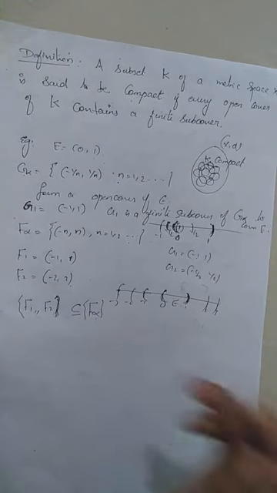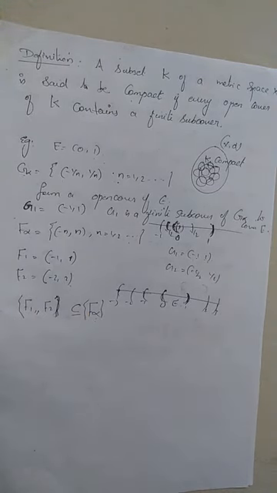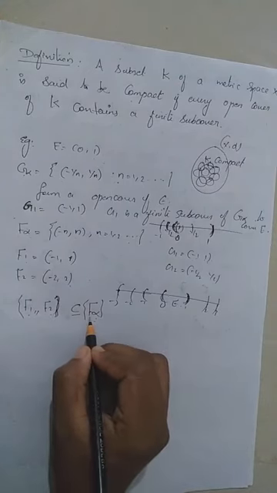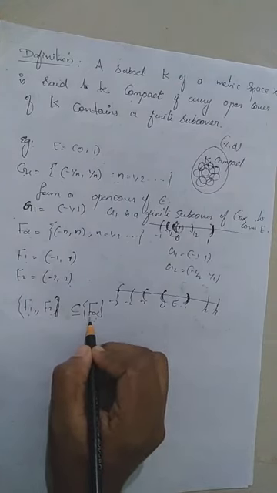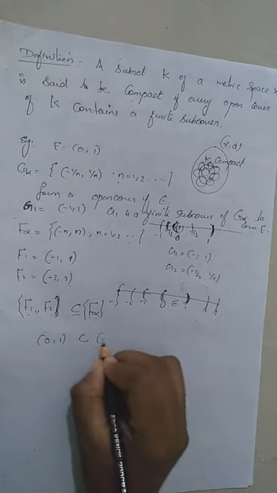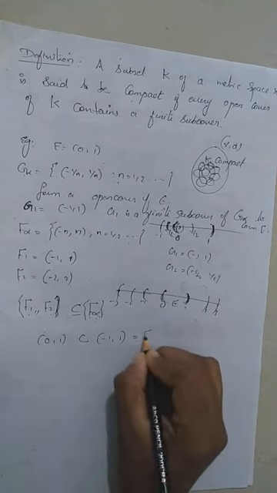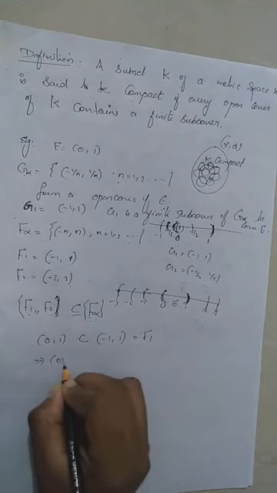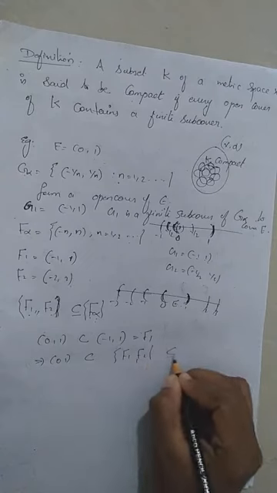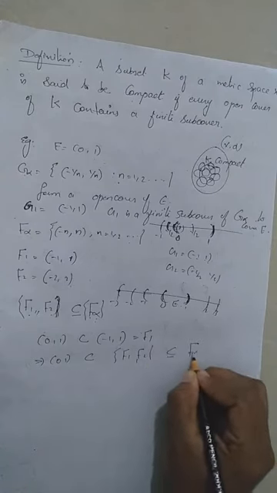F alpha means F1, F2, F3, etc. There are infinitely many elements, and F1, F2 are a proper subset of the collection F alpha. So F1, F2 is a subcollection, or subcover, of F alpha, and we can also see that the open interval (0, 1) is completely contained in the interval (-1, 1), which is F1, which implies the open interval (0, 1) will be completely contained in the collection F1, F2, which is a subcollection of F alpha.